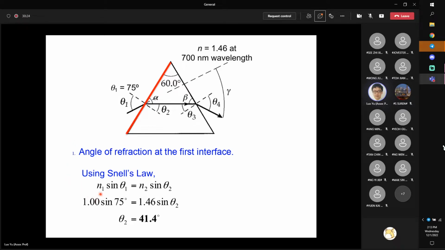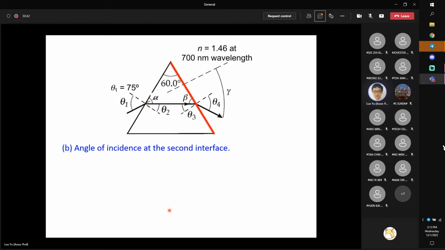So n1, n2, and theta 1 are given. We substitute the values for these 3 parameters into Snell's law. You can directly calculate theta 2 equals 41.4 degrees.